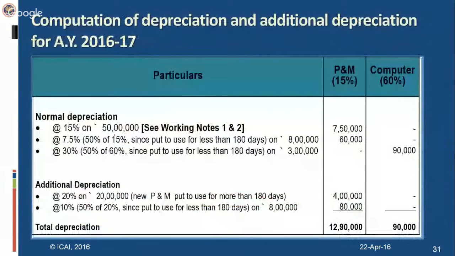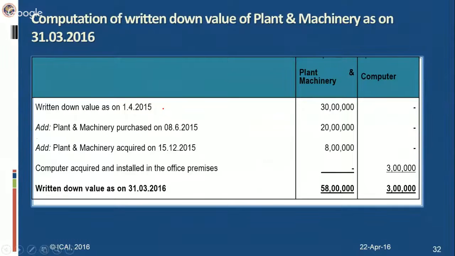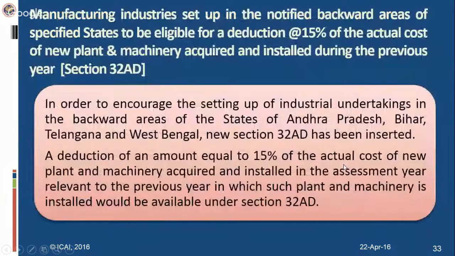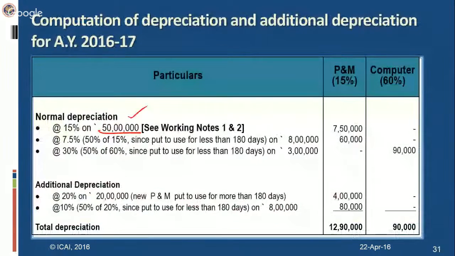So the same 50 lakh, it's the total of the 30 lakh opening WDV plus the plant purchased on 8/6 and the plant and machinery acquired on this day. 50 lakhs at the earlier 15%. So it comes to 7.5% for the plant and machinery which is put to use for less than 180 days, it comes to 60,000. This is the normal depreciation working. 30% in the case of computers comes to 90,000.